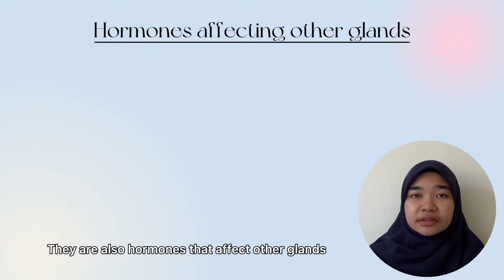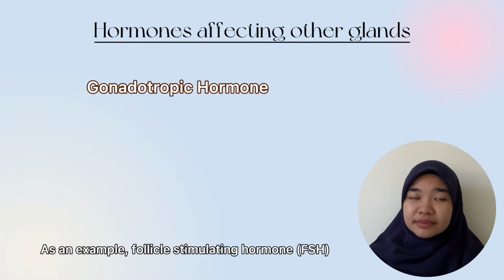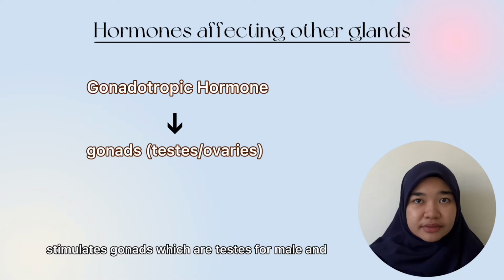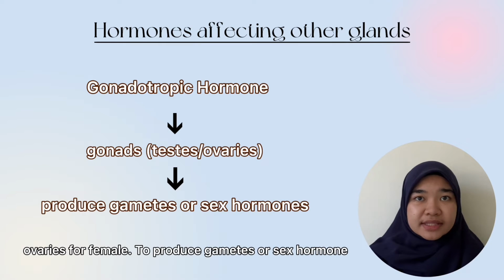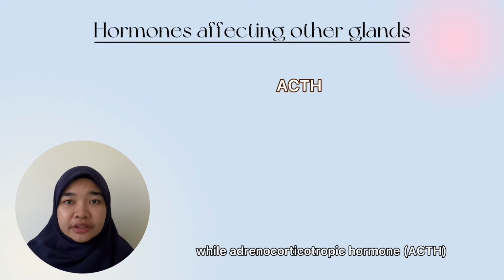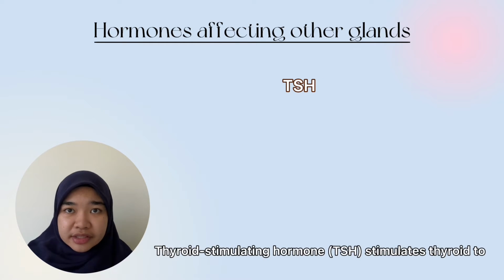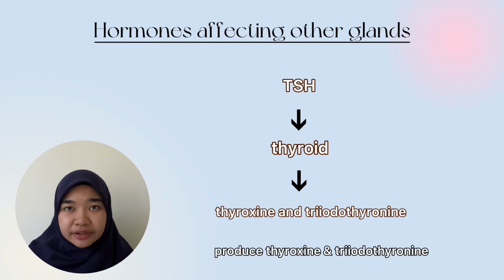There are also hormones that affect other glands, such as gonadotropic hormones, for example follicle-stimulating hormone and luteinizing hormone. Both hormones stimulate the gonads, which are the testes for males and ovaries for females, to produce gametes and sex hormones. Adrenocorticotropic hormone stimulates the adrenal cortex to produce cortisol. Thyroid-stimulating hormone stimulates the thyroid to produce thyroxine and triiodothyronine.